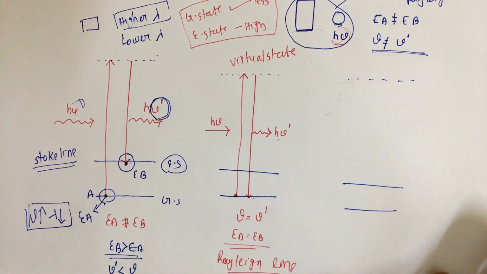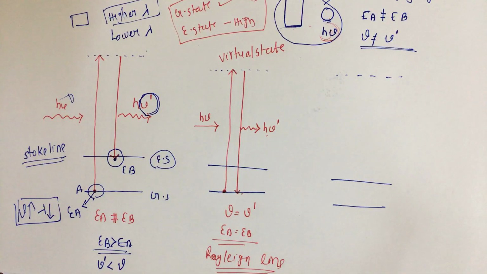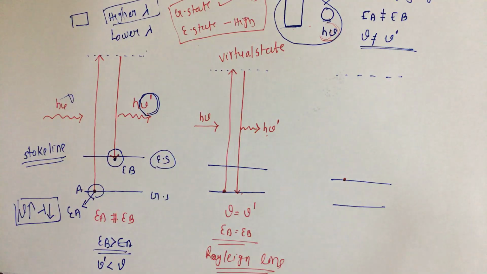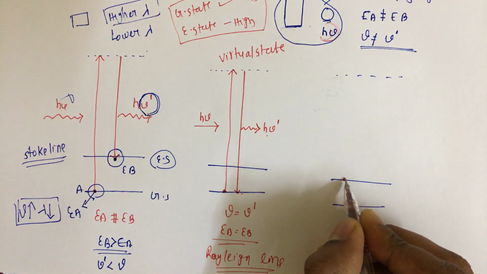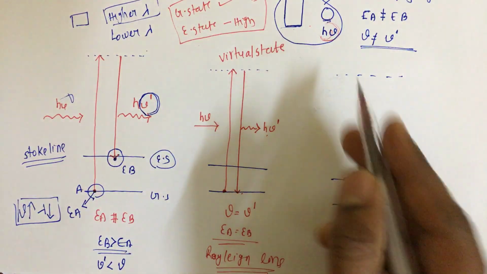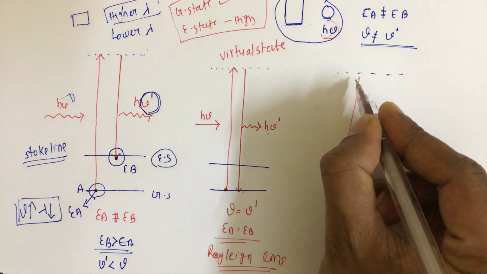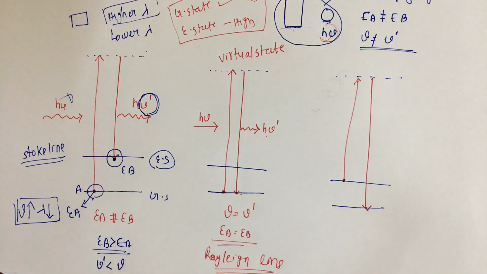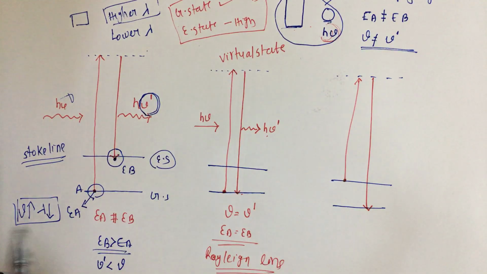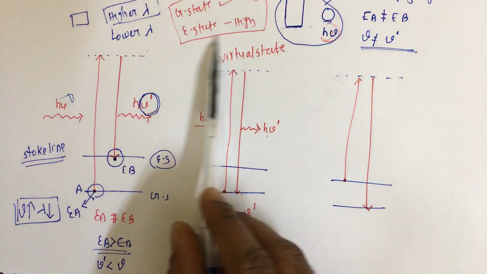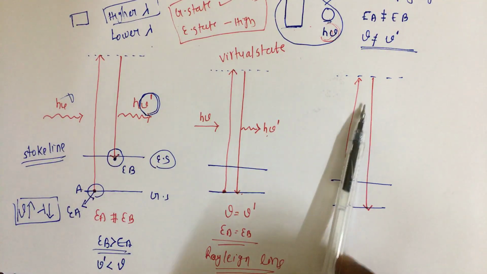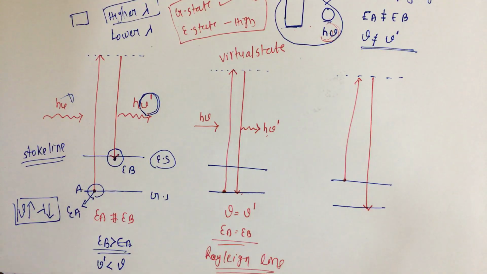Now we'll go for anti-Stokes lines. It's exactly opposite to the Stokes lines. In this case, the molecule which is at the excited state undergoes collision with a proton and goes to the virtual state, and now it comes back to the ground state. If you have understood this concept, whatever I said about the ground state and excited state, it's very easy to understand this also.